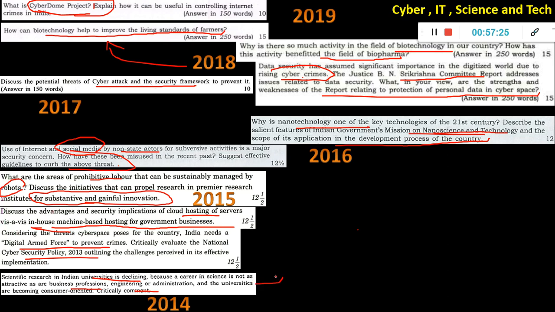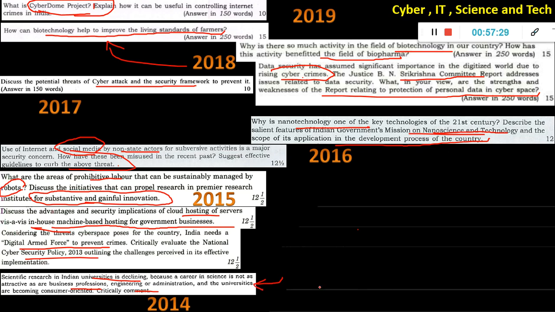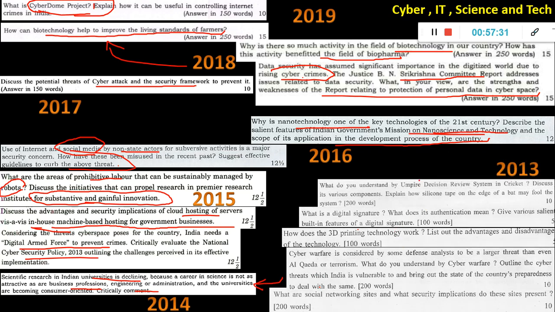Okay, here it is about critically comment, but next time if a question comes, it will be about telling the success of this. Okay, so in 2013 weird questions came. In cricket there is this DRS system, the umpire system. About that they asked the concept and how the technology works. So that was difficult because nobody will prepare for that unless you read an article about it. So it was a difficult question, but it came that time.